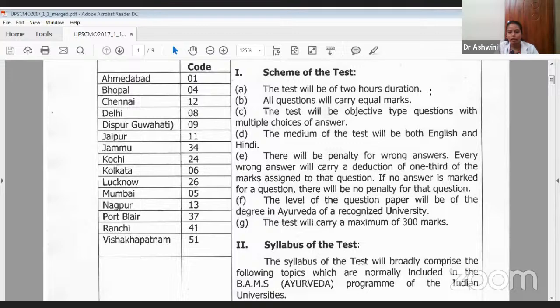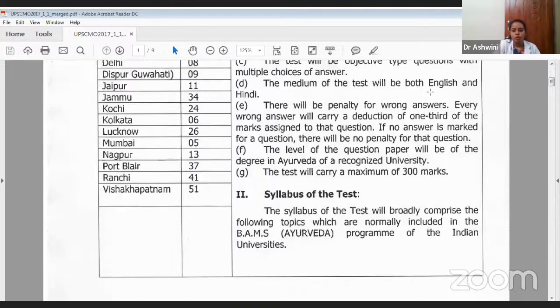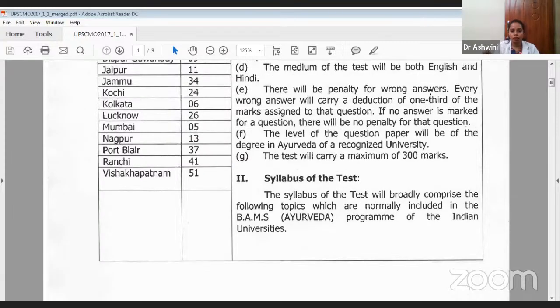The test will carry a maximum of 300 marks. So maybe they will be asking 100 questions. Each question might carry 3 marks. So for any wrong question, you will be losing 1 mark from the wrong answers. Okay. Syllabus of the test.